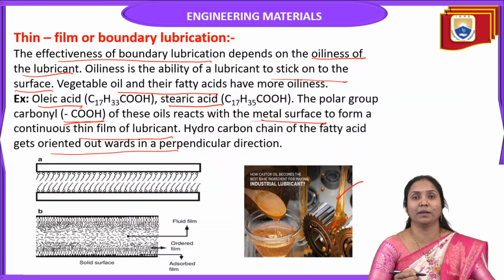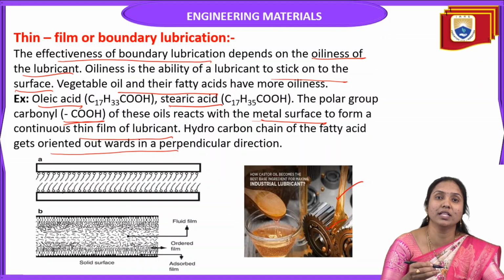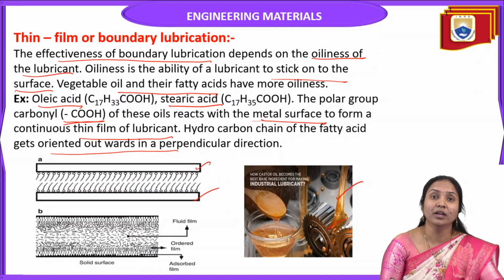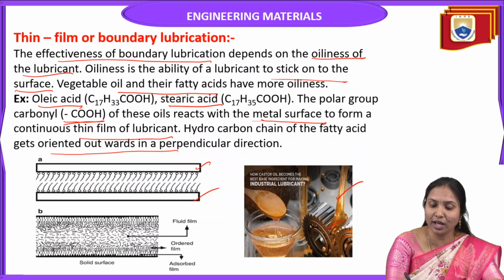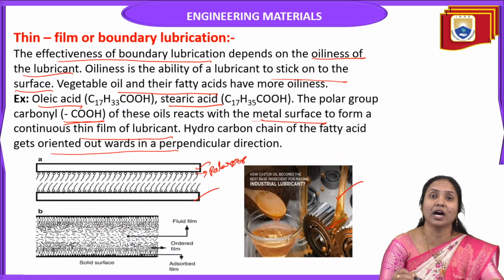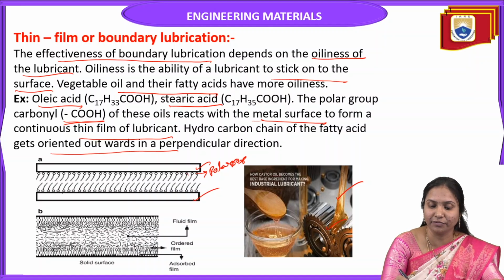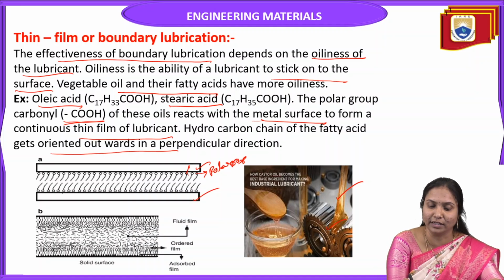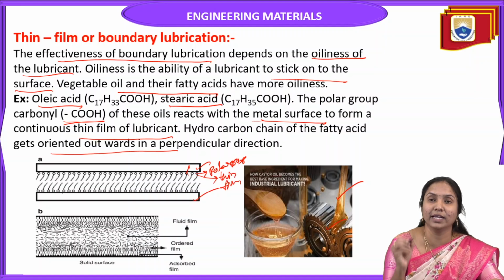When we apply these oils in between two moving solid surfaces, the polar groups, that means the head part, the carbonyl groups of these oils, react directly with the metallic surface to form a continuous thin film of lubricant.